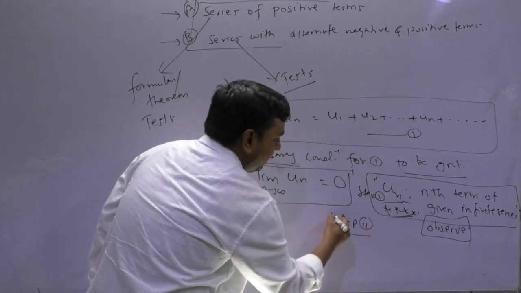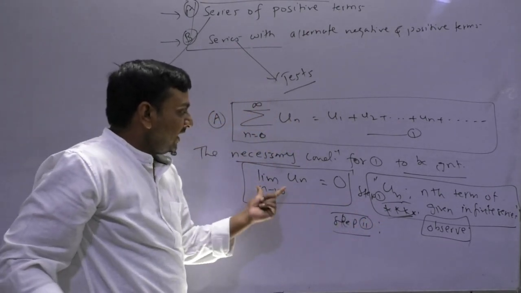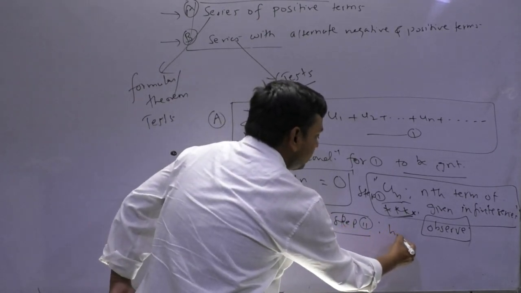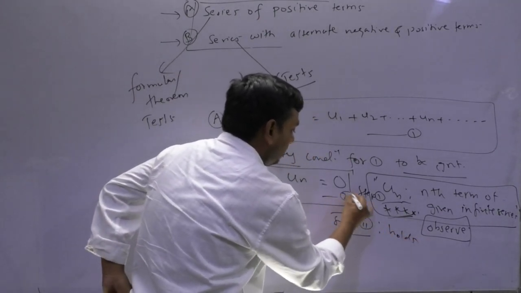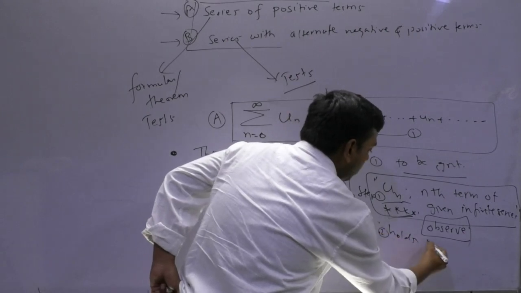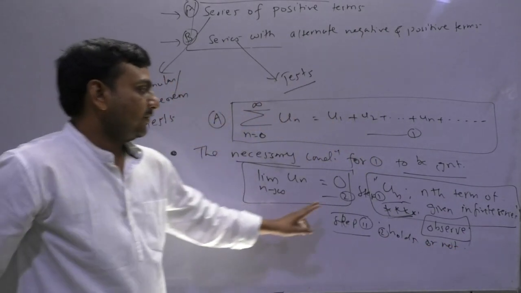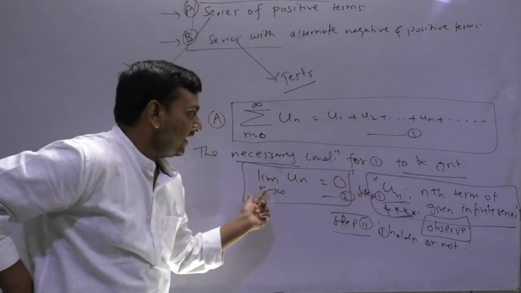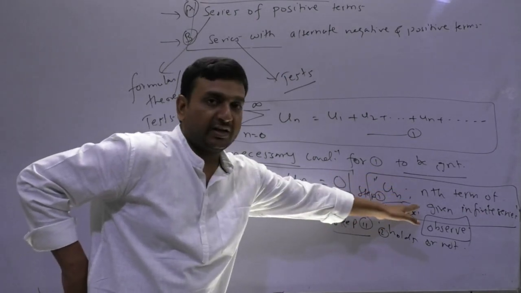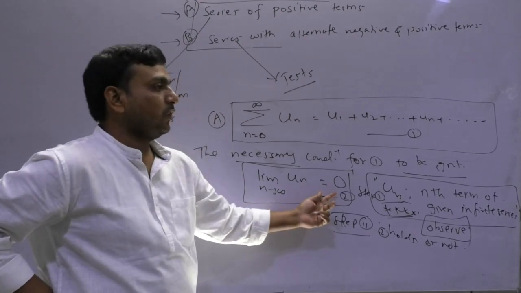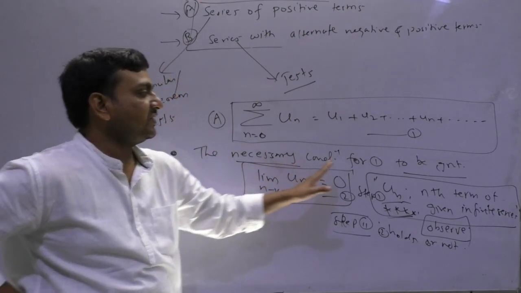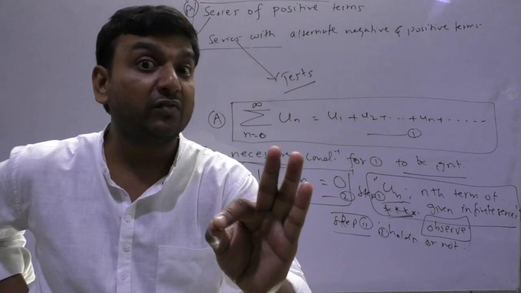Step 2 will be checking whether this holds or not. First you observe the nth term, find the limit n tends to infinity of that term. If you get 0, it means this series may be convergent.